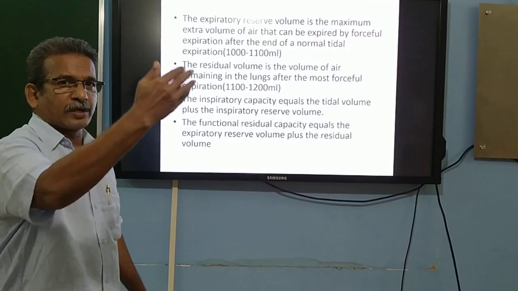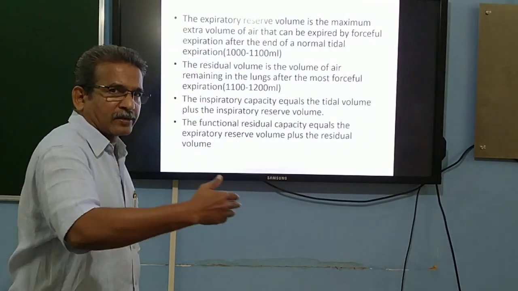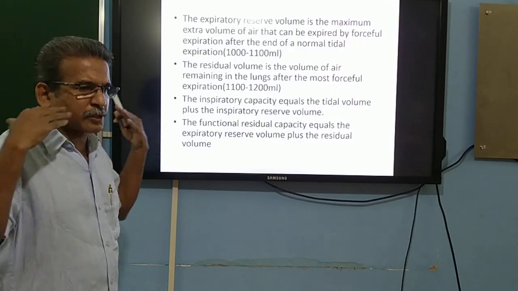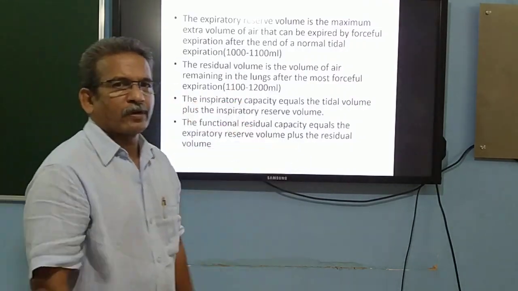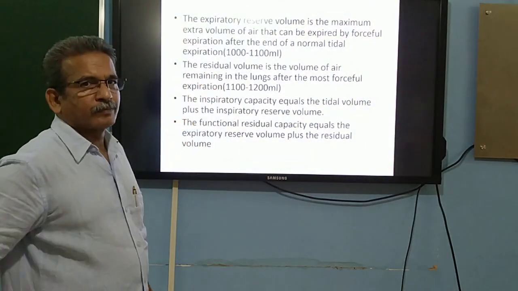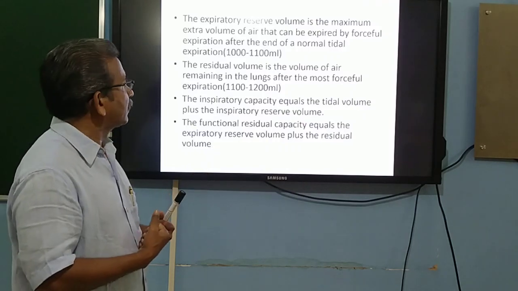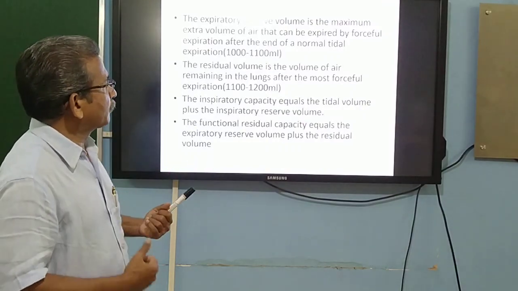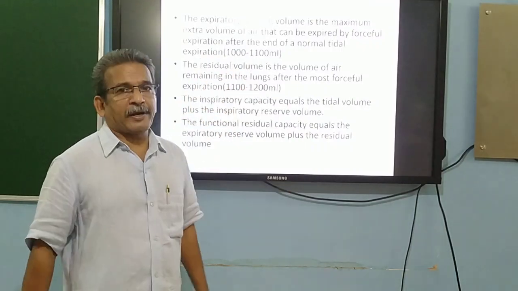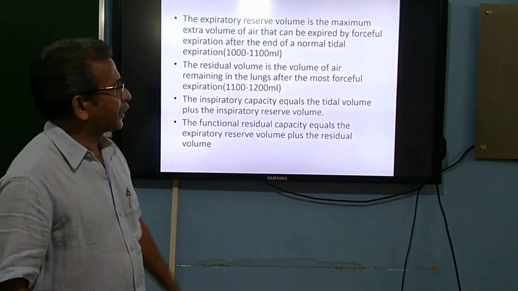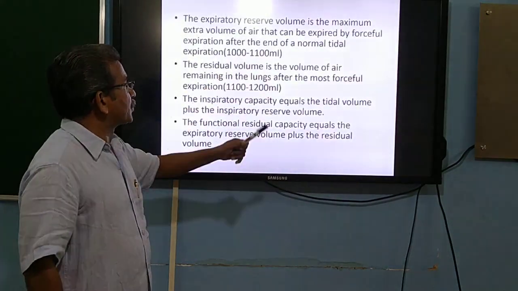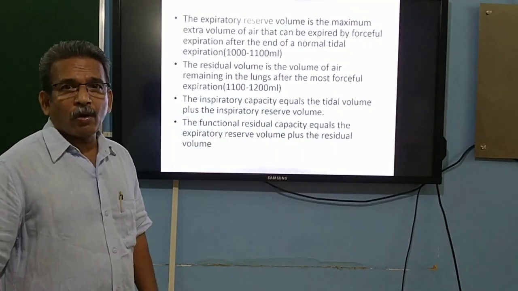Added to that, our lung has the ability to expel some additional amount of air if we expire more powerfully, and that volume of air we call the expiratory reserve volume. That amounts to 1000 to 1100 ml.